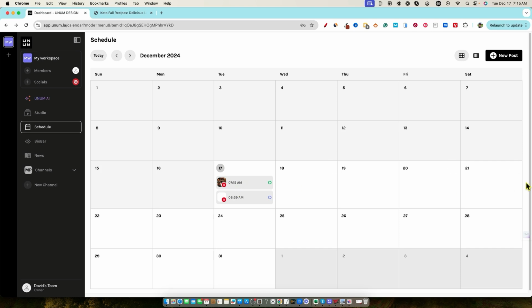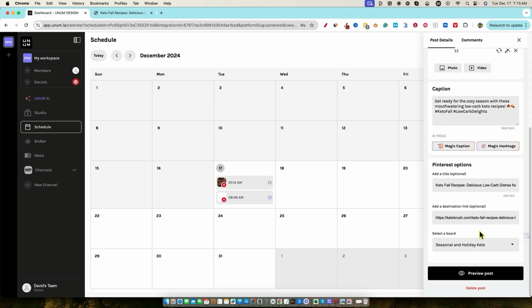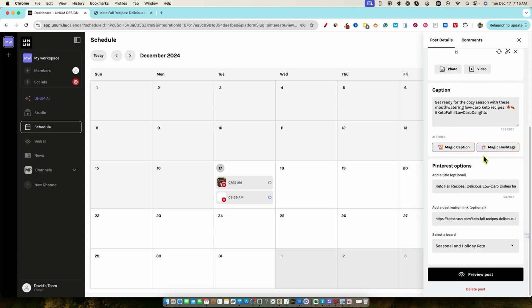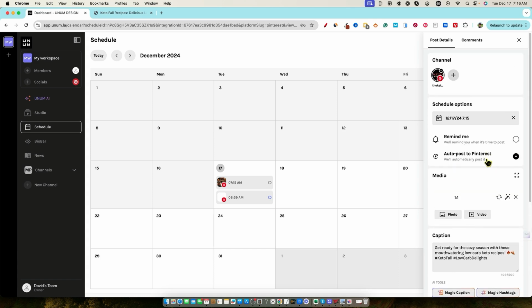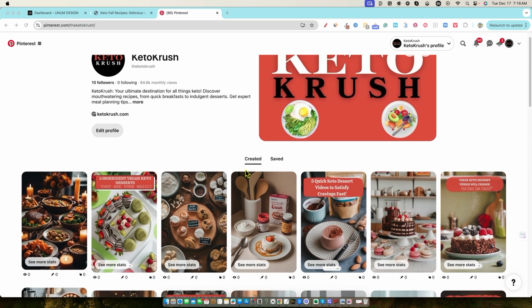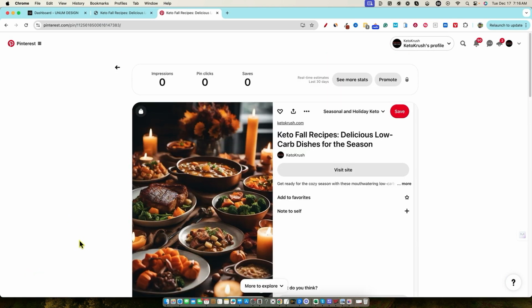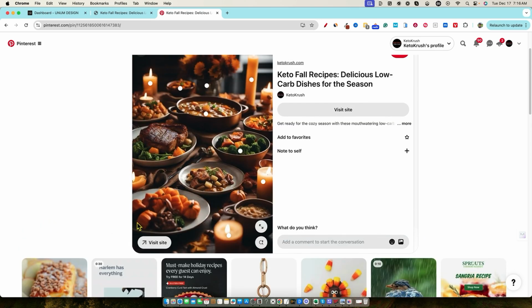We will see. All right, so we come back into the scheduler and I see that this is in gray right here. I'm going to click on it. So it may not have actually worked. We might have missed it. So we're going to go and check. I don't see anything over here that says that it actually successfully posted. But as we go over here, we can see that our post did get posted right here. So let's go click on it, see what it looks like. It did come over as a Pinterest size. So that's what we were looking for. So that worked really well.